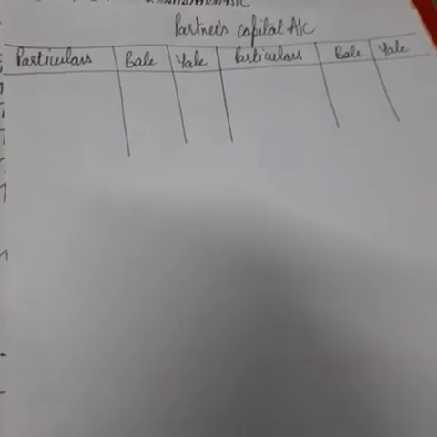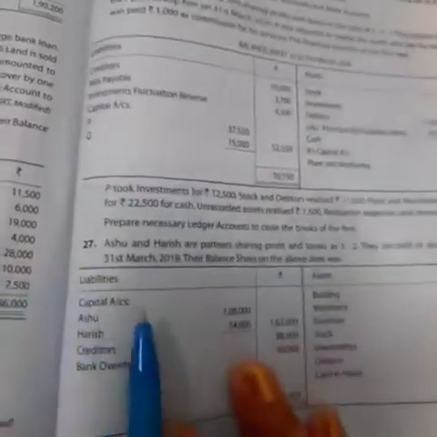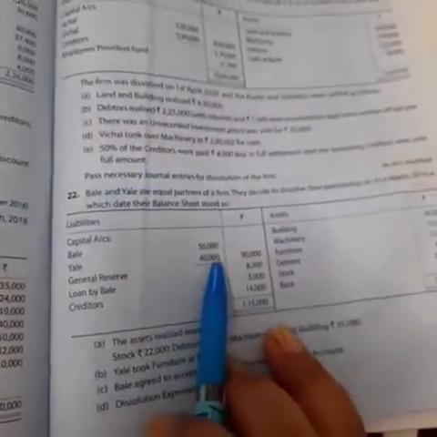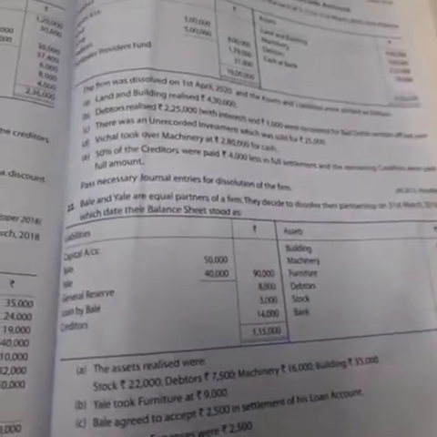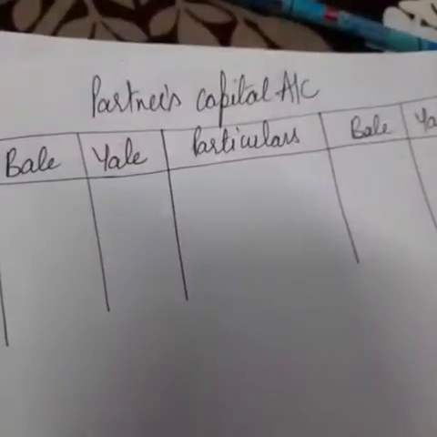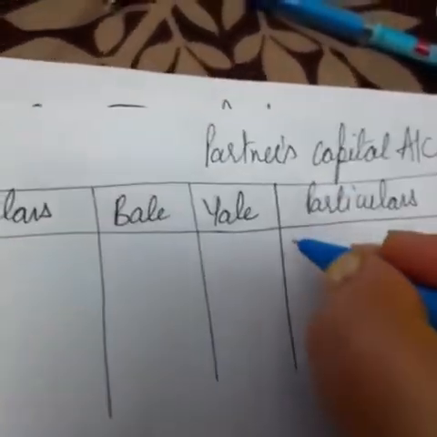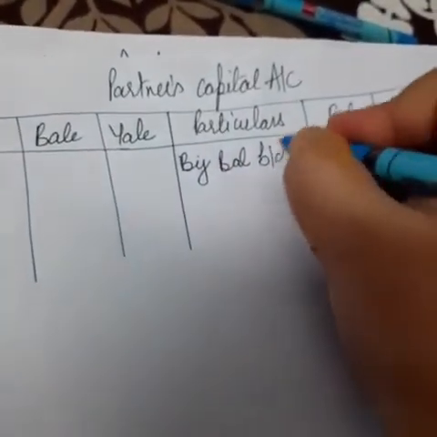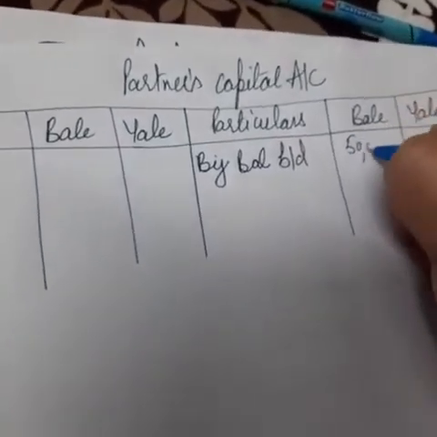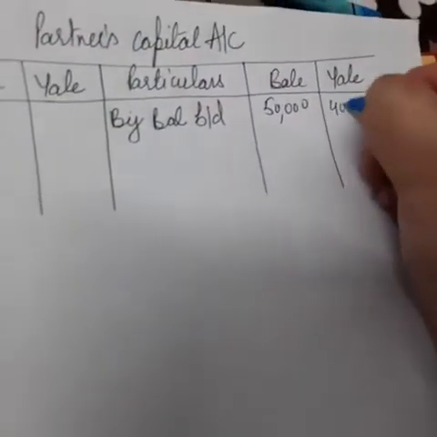Partners' capital account. Before starting this, we have to see whether the balances brought down, the balances of capitals, are given in the balance sheet or not. So let's check this. See, here the balances are given. Bail's balance is 50,000 and Zale's balance is 40,000. So this we have to write down in the partners' capital account as balance brought down. Here we will write by balance brought down. What are the balances? Bail's balance is 50,000 and Zale's balance is 40,000.